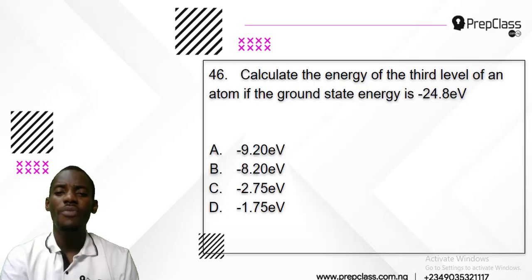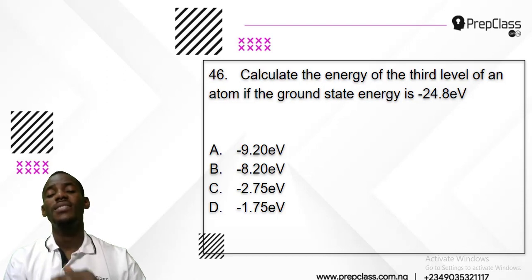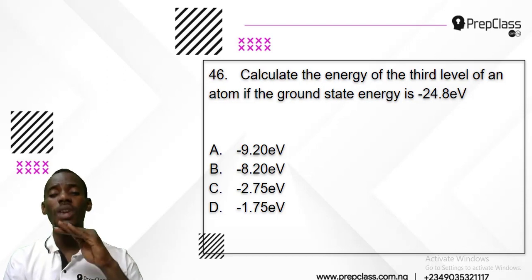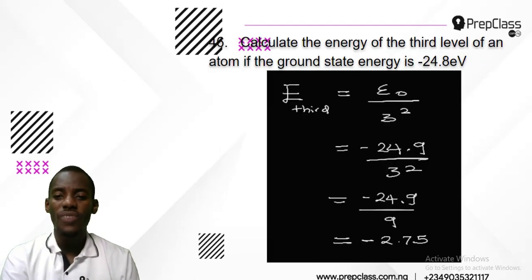Now, question number 46 says, calculate the energy of the third level of an atom if the ground state energy is minus 24.8 eV. Now, if the ground energy is minus 24.8, what will it now be? We have the first level, second ionization level, and third ionization level. Now, what will be the third? Do you have any idea how to go about solving this? Now, what you have to do is very simple.